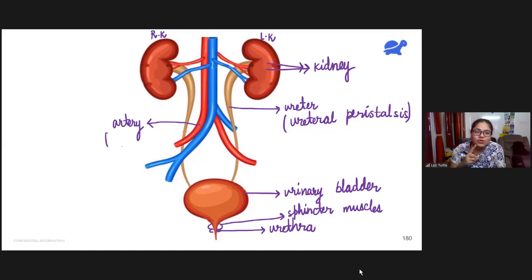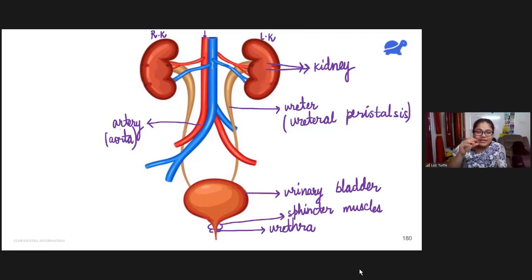What is the heart doing? The heart was supplying oxygenated blood to different parts of the body. So this main red tube is actually coming from the heart. The heart is bringing oxygenated blood to the kidneys. Kidneys need some blood for their functioning, so they are getting that blood through the aorta.